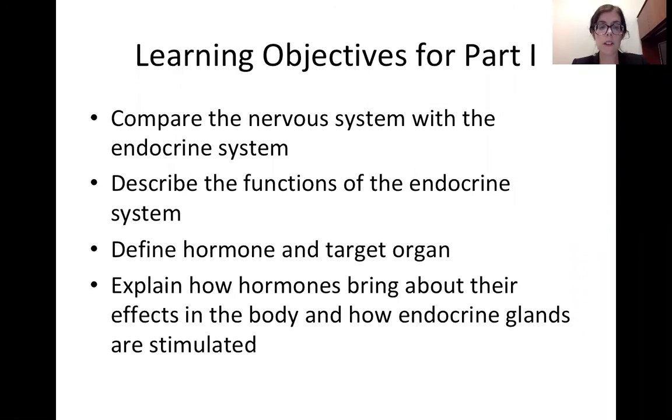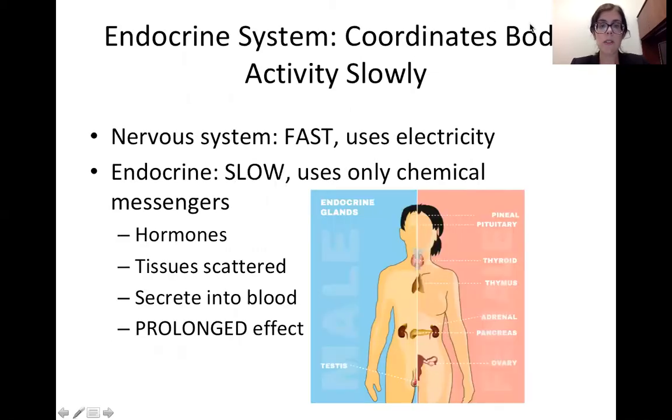Our first set of learning objectives are to compare the nervous system with the endocrine system, describe the functions of the endocrine system, define hormone and target organ, and explain how hormones bring about their effects in the body and how endocrine glands are stimulated. So first, let's compare the endocrine system with the nervous system.